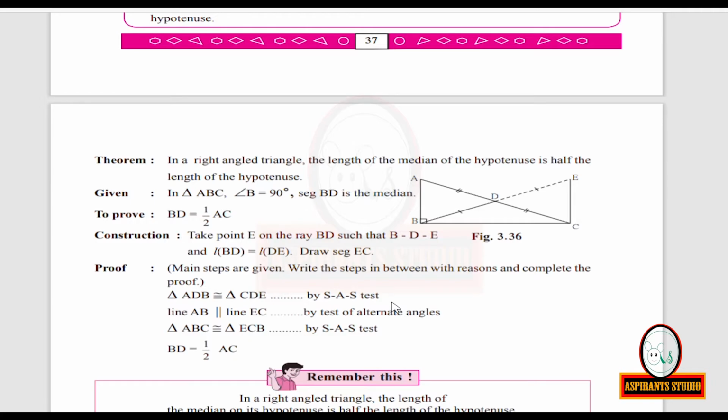And see, one congruent part is already mentioned. Now remaining there are two congruent angles. One congruent angle is already mentioned. Now there are two remaining congruent angles in this triangle. But we want only details about angle BAD. So we'll take up only that. So now corresponding angles of congruent triangles will be angle BAD is congruent to angle ECD. Within brackets you write CACT, corresponding angles of congruent triangles.